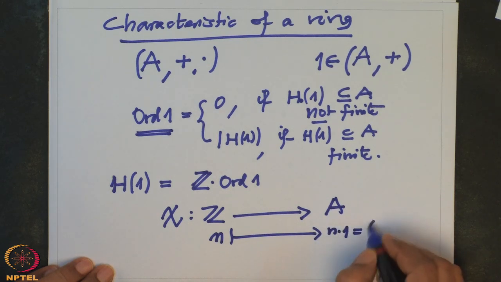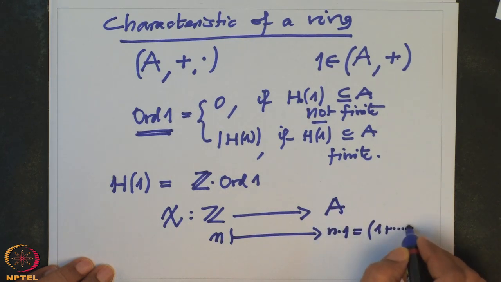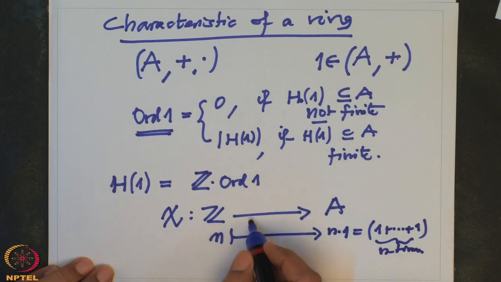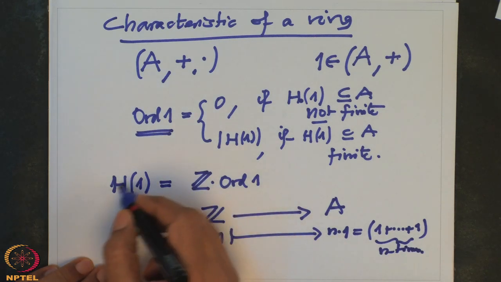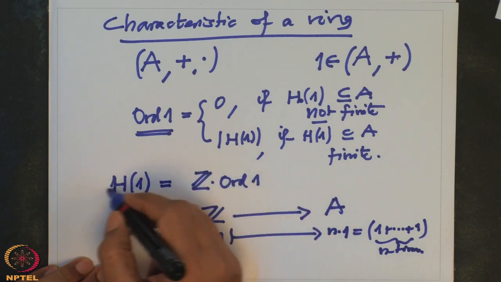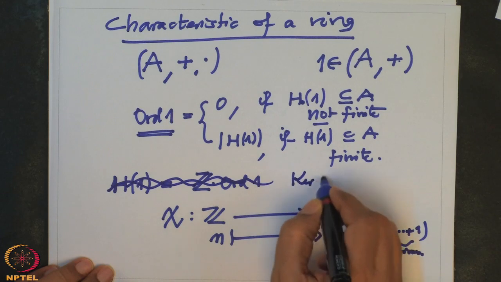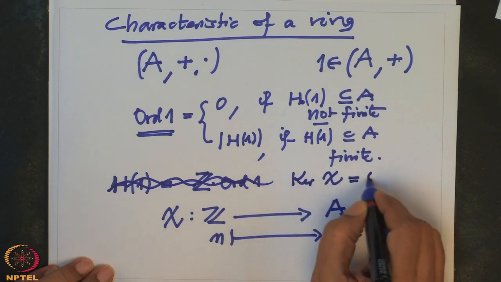That means 1 plus 1 plus 1, either n times or minus n times. And the kernel of this is precisely the order. So I am saying something wrong here. So this is not correct. The kernel of this chi is precisely the order of 1.